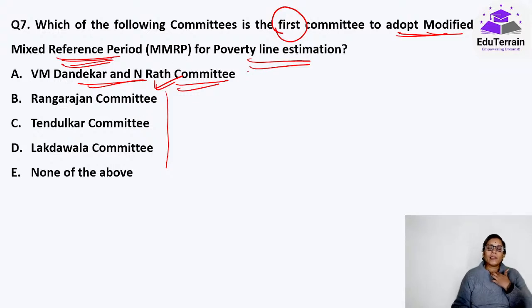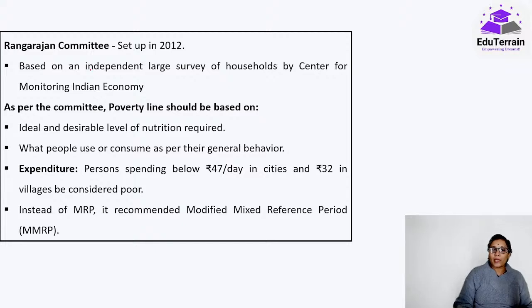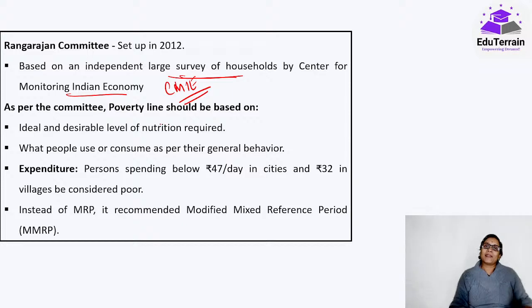Yes, and here the committee that adopted the modified mixed reference period for the first time for poverty line estimation was the Rangarajan committee. It was instituted in 2012 and they submitted their report in 2014. Here they did an independent large survey of households by the Center for Monitoring Indian Economy, CMIE, which is very famous for its data related to unemployment, etc. Daily data you can get from this particular organization.